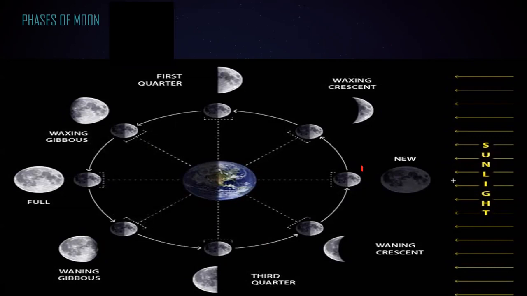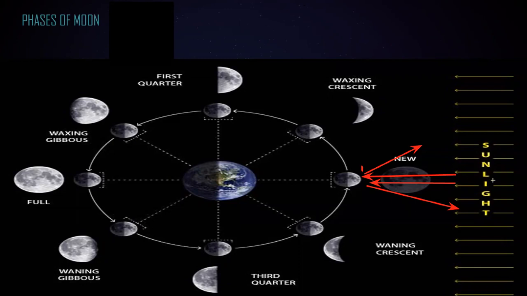So as a result, what will happen? The moon does not give out its own light. It reflects the light of the sun.